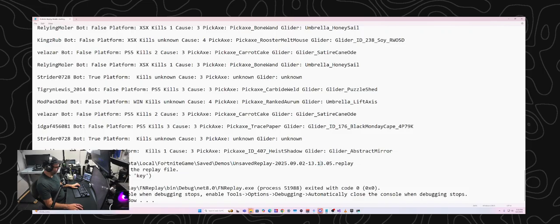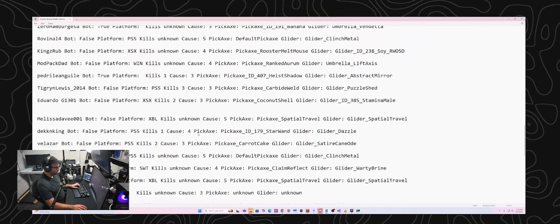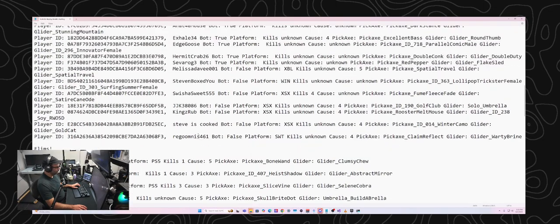So that should be the game that, or is it weird? An error occurred while reading the replay file. Maybe is that 1313? I would think that was the game. Maybe I wonder why it's failing to read that file. Clearly, I've got some more work to do here.